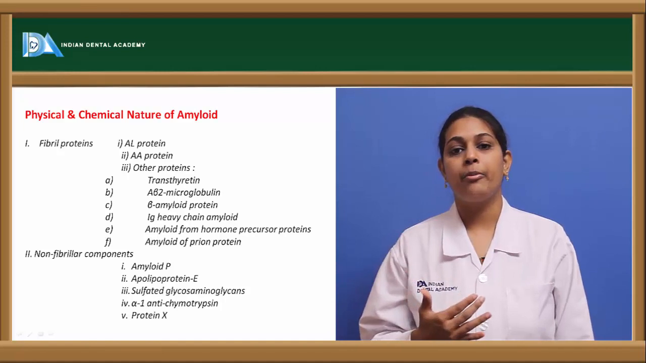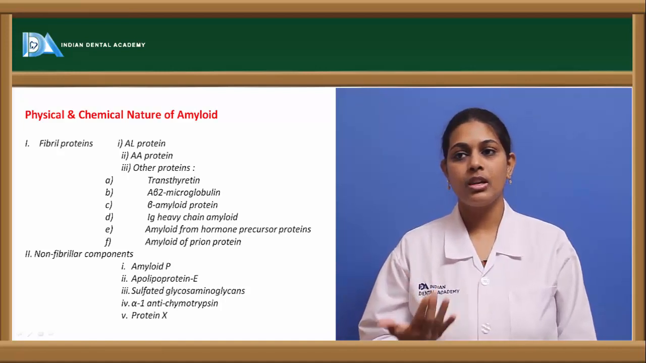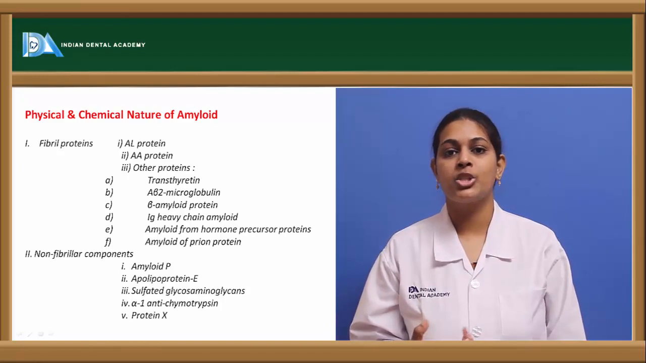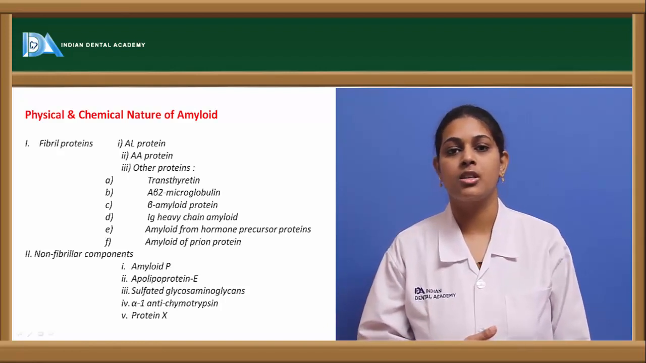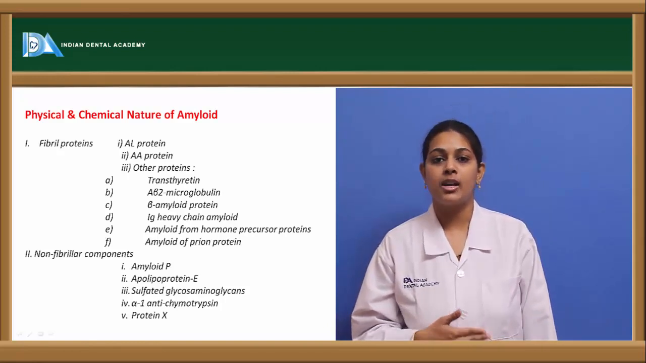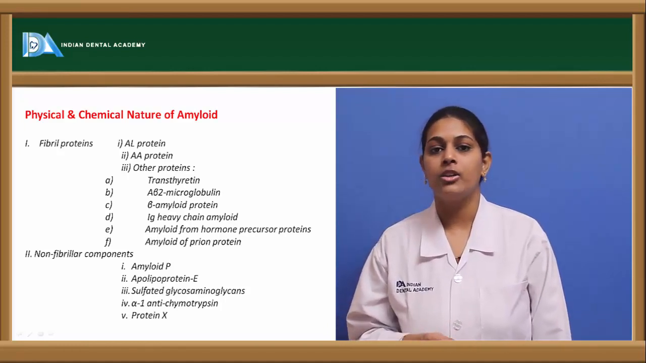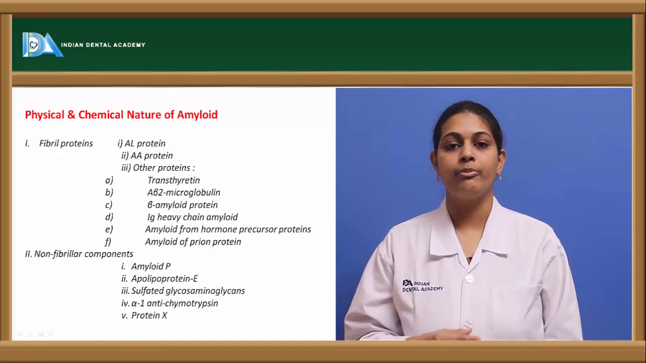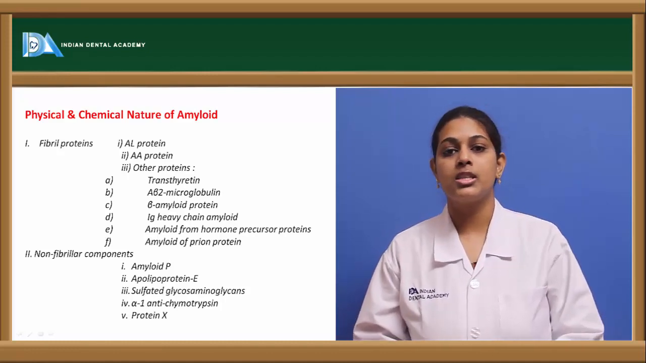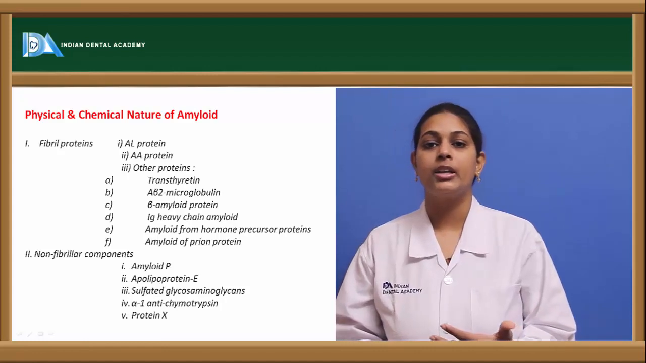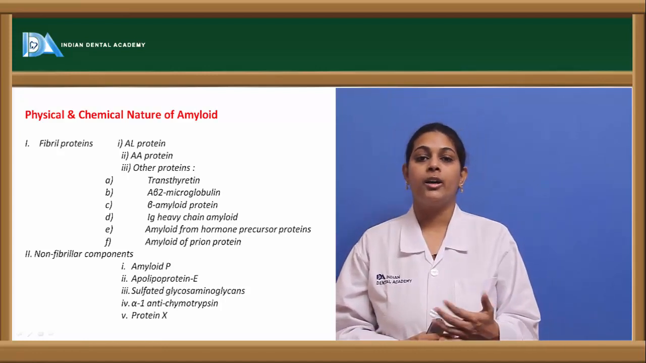This AL type of protein is usually seen associated with numerous dyscrasias associated with immunoglobulin synthesis. Among them, we see plasma cell dyscrasias as well as multiple myeloma. All of these show the presence of this AL type of protein deposition, and it is mostly seen in primary systemic amyloidosis.